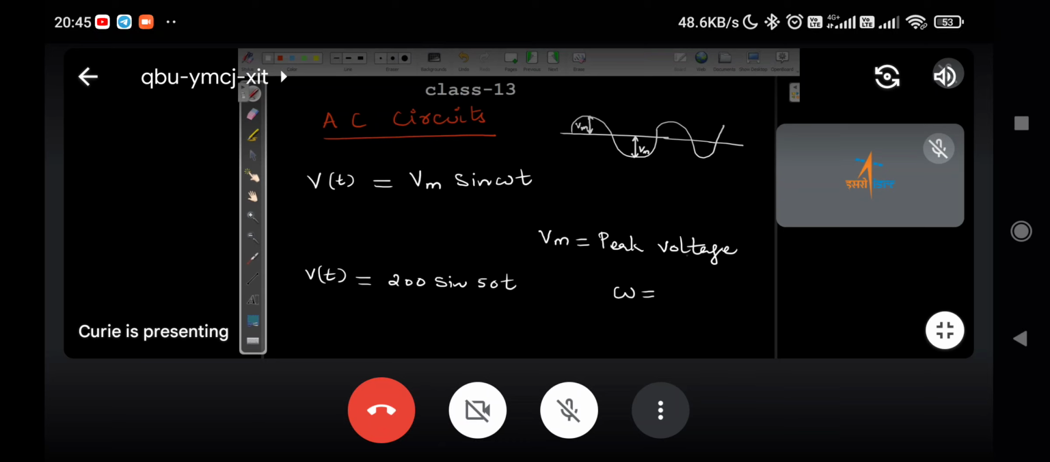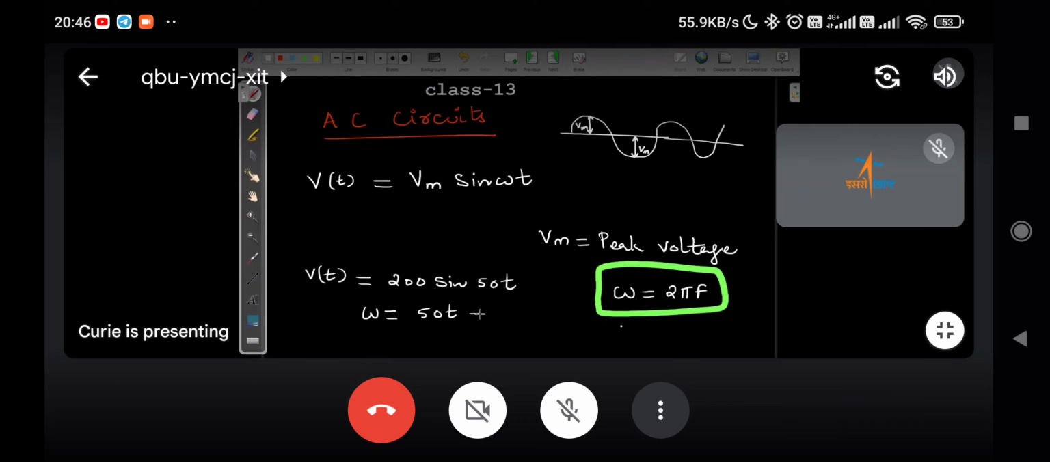2 pi f. Yeah, angular frequency equal to 2 pi f. Now, here he has given us omega equal to 50 t. Similar one question they have asked sometime. So it is 50 t.